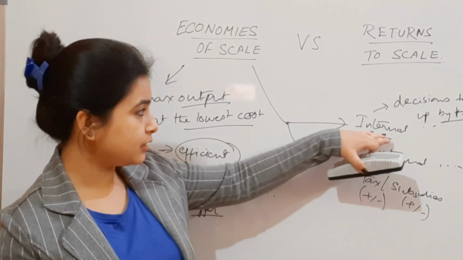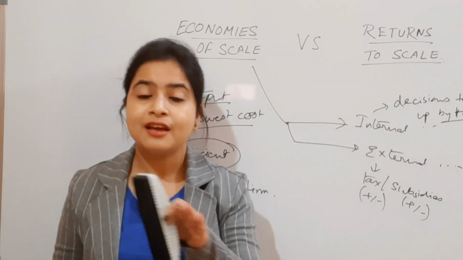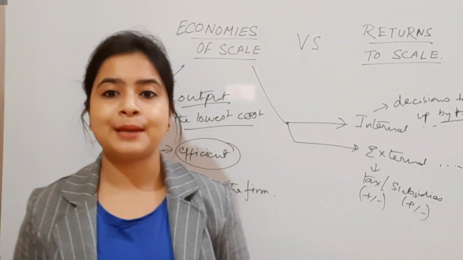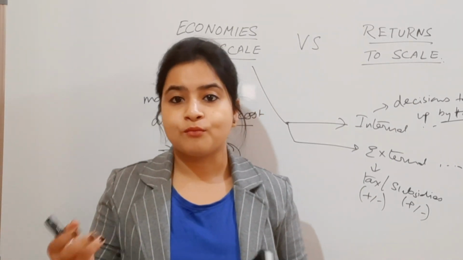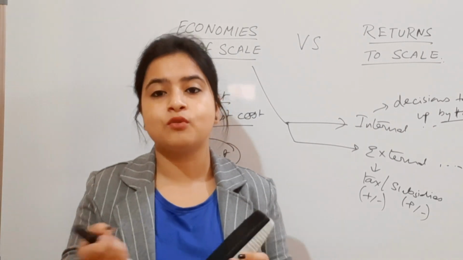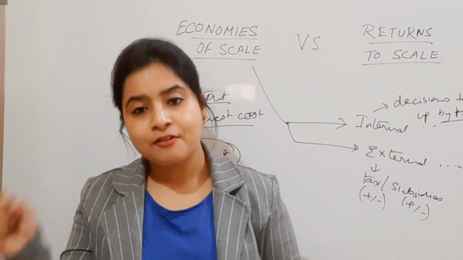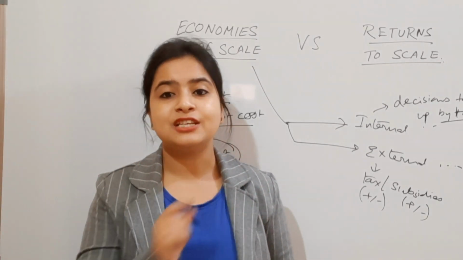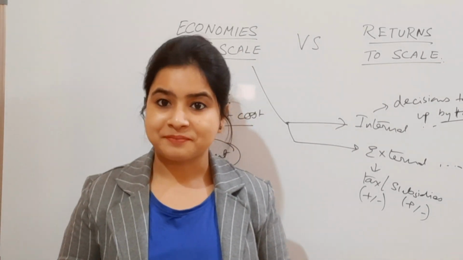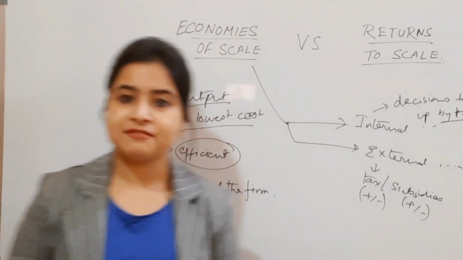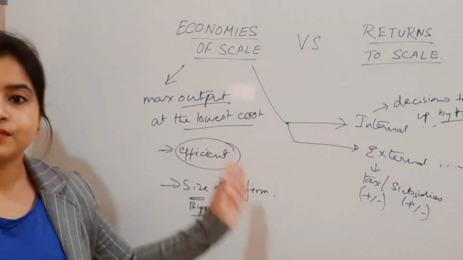Let me also highlight the internal examples. Internal economies of scale examples can be the introduction of more advanced labor or more advanced technology, or cost cutting decisions by the farm itself. Okay, so this is a brief on economies of scale.